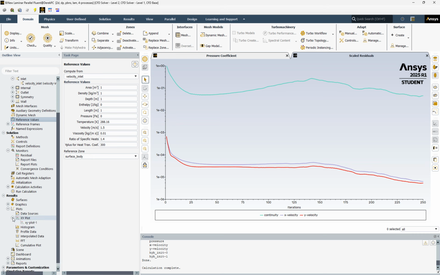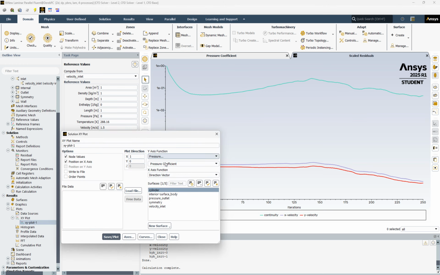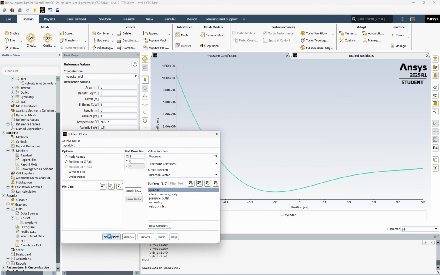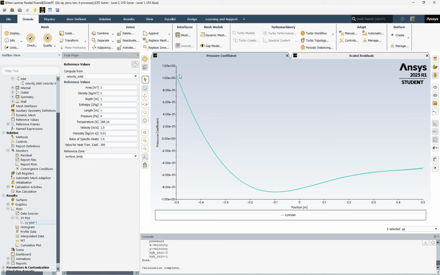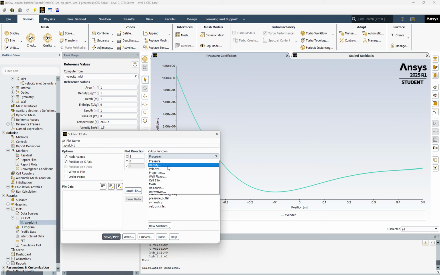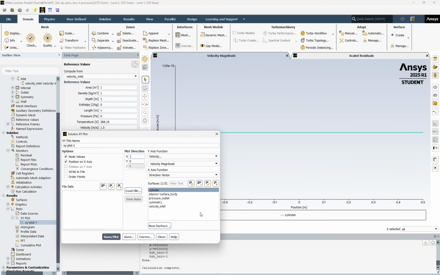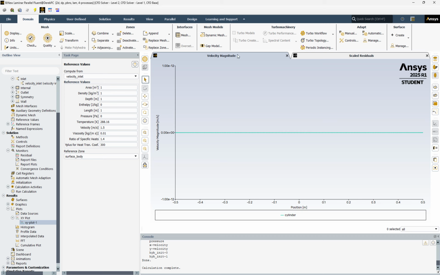So calculation's done. Go to an XY plot. Make it pressure coefficient, cylinder. This looks good for viscous laminar. Now if we take a look at the XY plot for velocity, we're gonna see it's just 0. Yep. So that's all done. Okay.